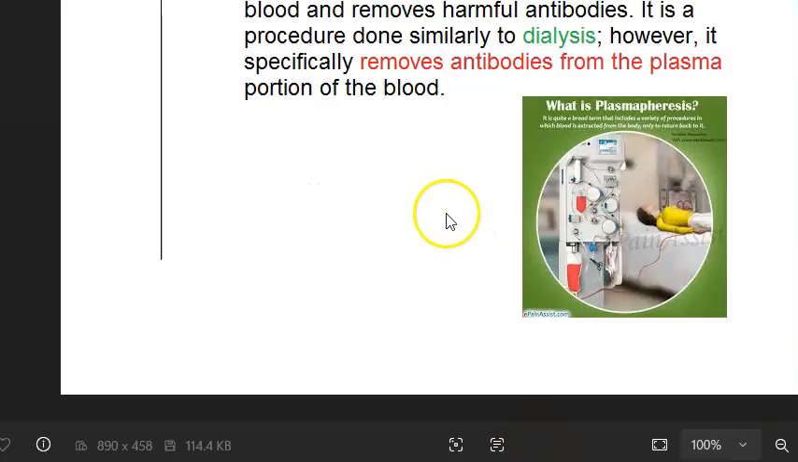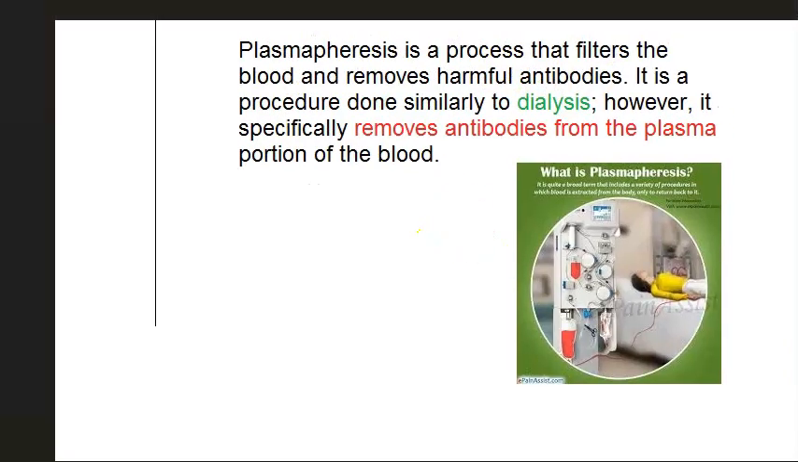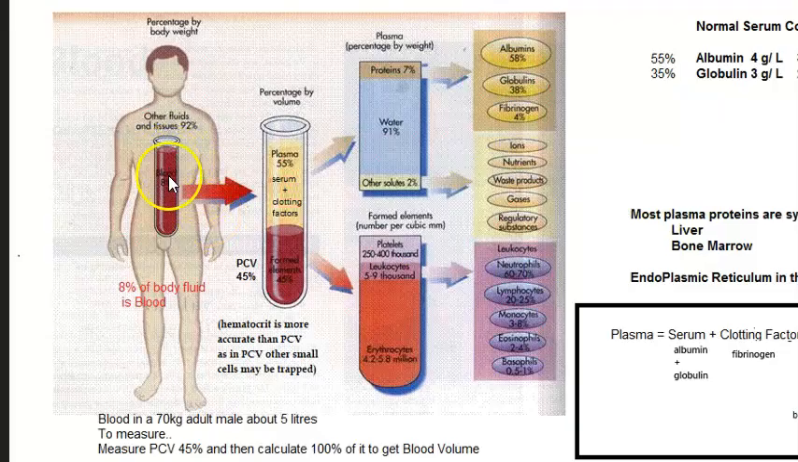Okay. First, plasmapheresis means you will remove plasma. But what is plasma? When you have blood and then you put an anticoagulant, that means it will not coagulate. There is no blood clot here. And then you will centrifuge it. So that time all the cells will go and sit down. That means all your RBCs, WBCs, platelets, all that will sit down. And then whatever is left on top, that liquid is plasma.